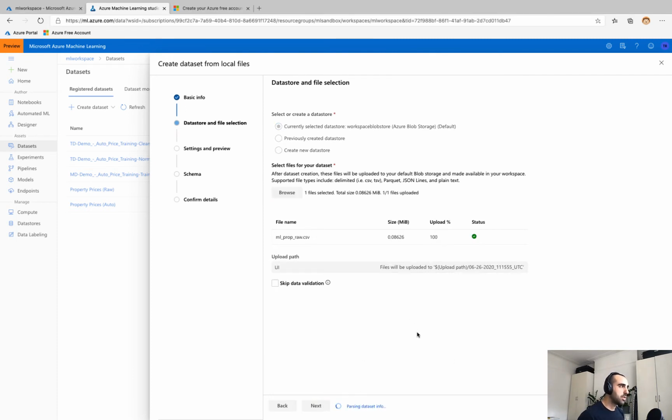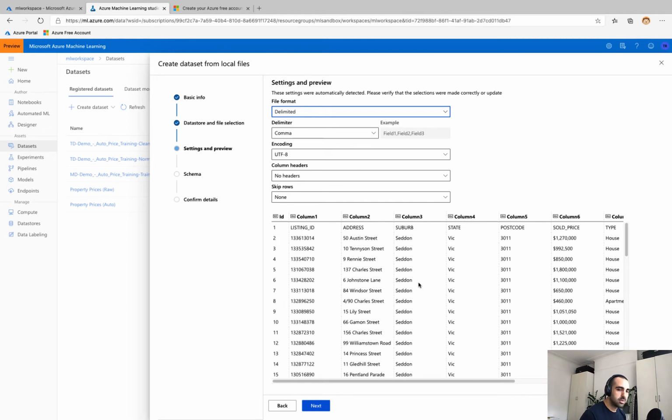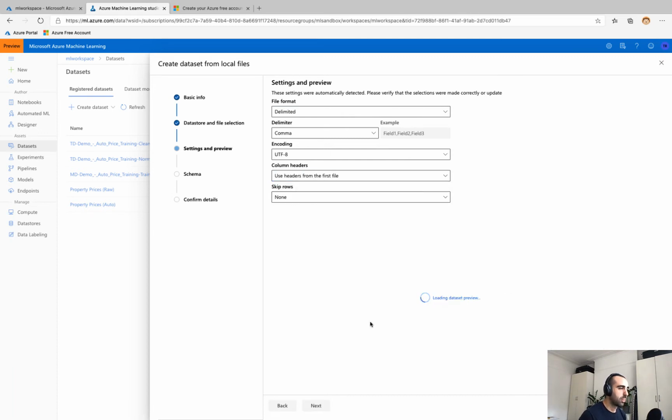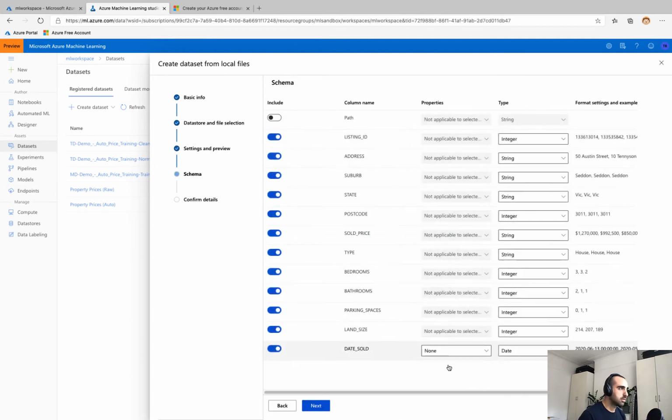It's going to upload that. We're going to get a preview of what that data looks like, as well as some settings. And so how is this file delimited? How is it encoded? It all looks okay, but you can see here in row 1 that my row 1 actually needs to be promoted to my headers. And so I'm just going to change this option here to use headers from first file. That looks much better. So let's click next.